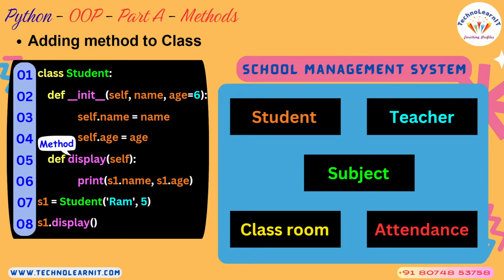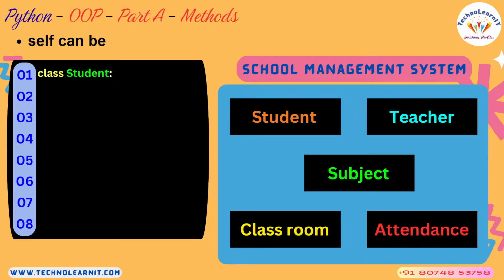To call a method you need to have the object, here s1, dot, which is the syntax notation, and display is the method name. If this class has 5 different methods, then based on which operation you want to perform, you need to name the corresponding method that you want to invoke.